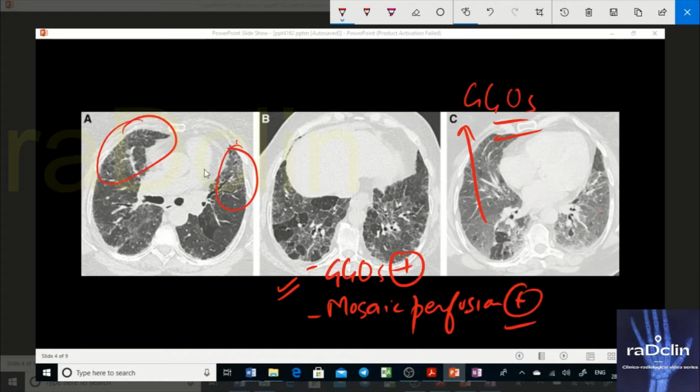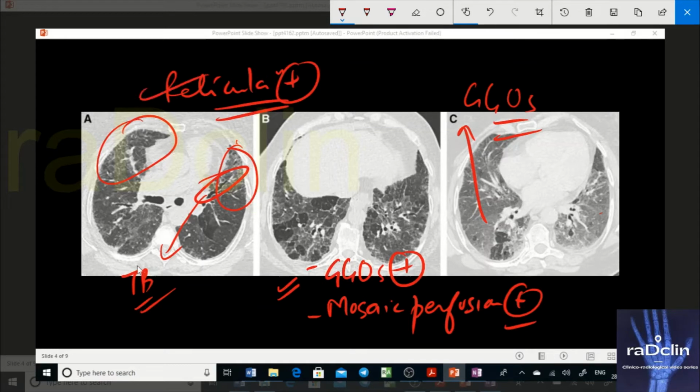Okay, reticulations are there. Here, at this point, you can also see traction bronchiectasis. So fibrotic changes are there definitely. I can see there are fibrotic changes. Reticulations are there. Okay, we'll write reticulations to be present. Traction bronchiectasis is there, but the pattern is also.